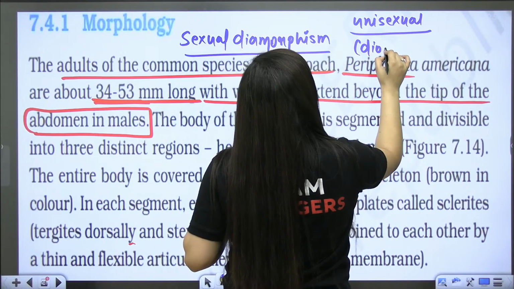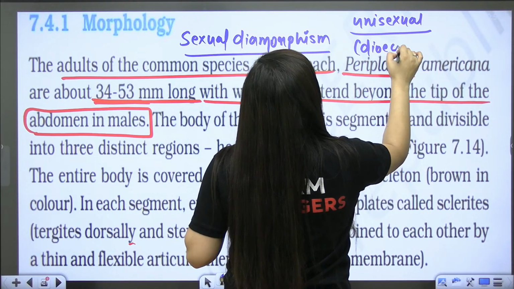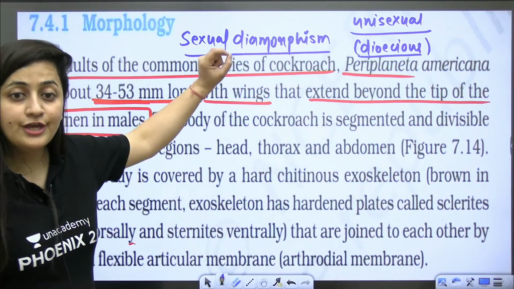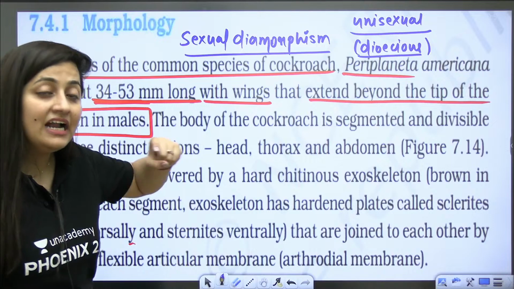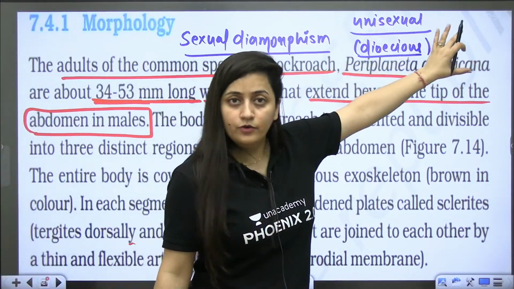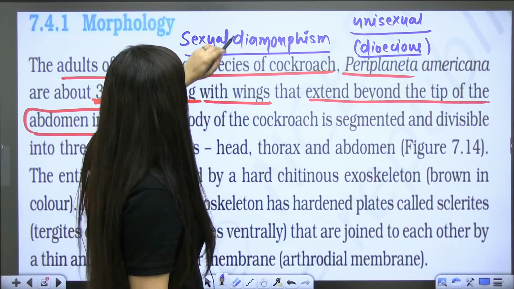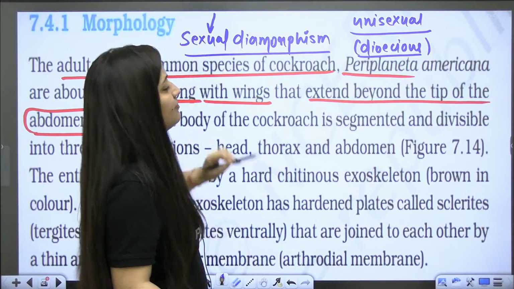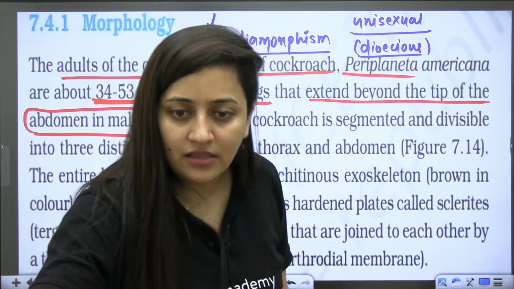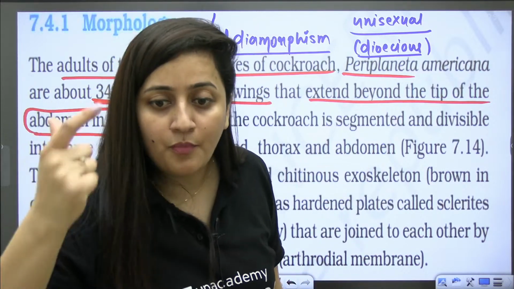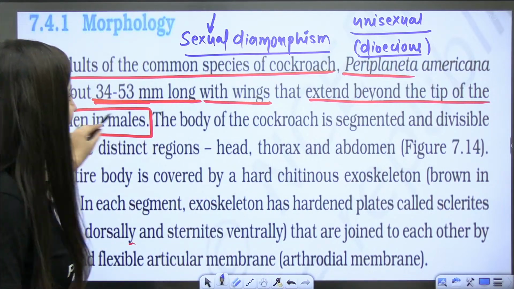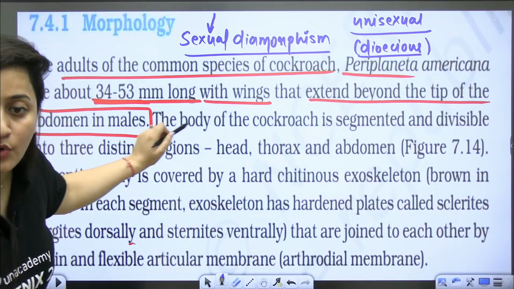So which word are we going to use for it? Dioecious. They are unisexual or dioecious. And one more thing you have to remember here is sexual dimorphism, unisexual and dioecious. Male and female, we can differentiate them on the basis of their size, and there are some other features also. That is important, and that is also a previous year question. Clear?